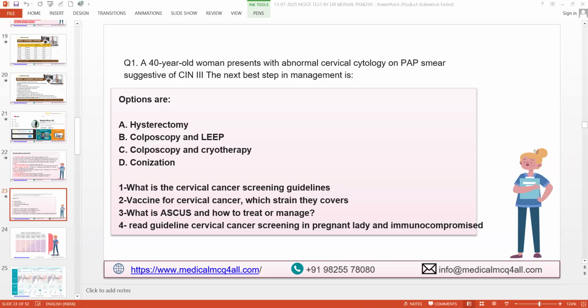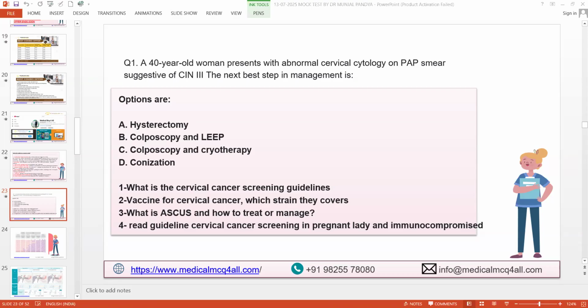But okay, what else? In CIN 2 and 3, how are you going to approach these patients? Colposcopy and LEEP, sir. For both 2 and 3 you are going to go for LEEP? For 3, I'm sure. For 2, I can't remember.